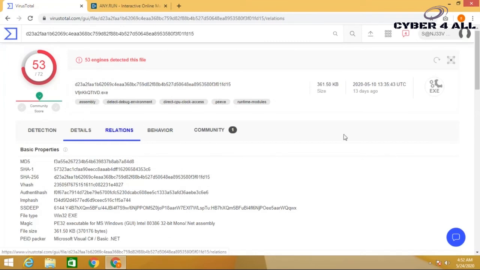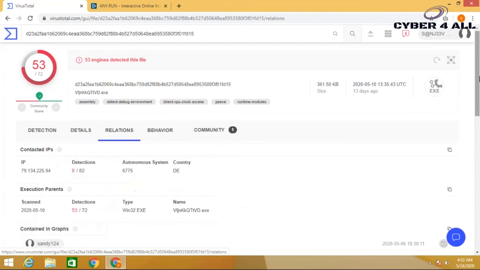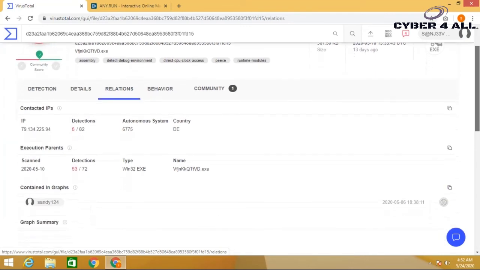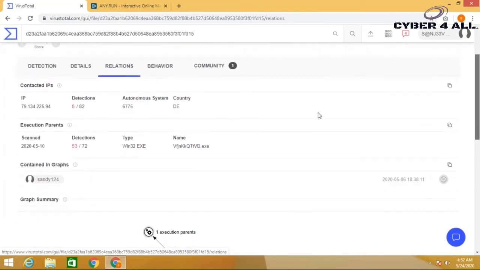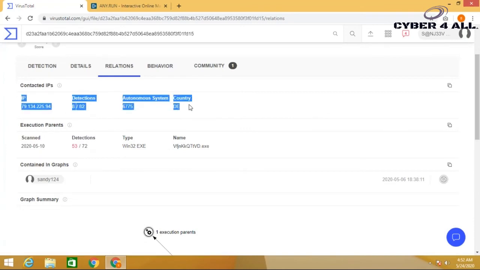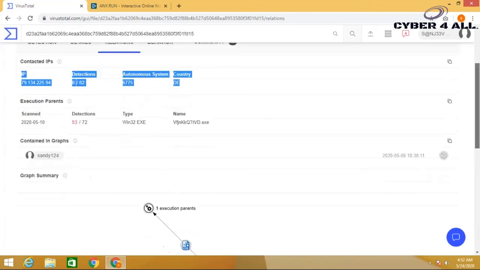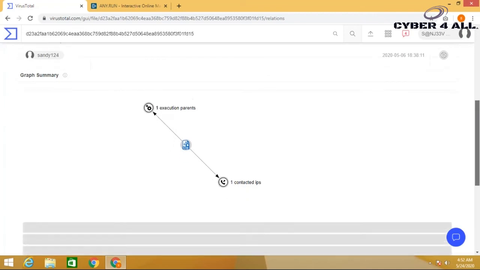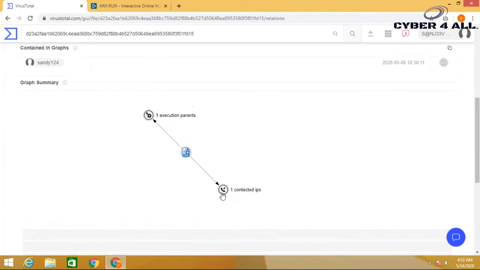In the next section, that is relations, it shows various connected IPs and their origin country. It also shows the execution parent details. And here is the graph summary, in which it represents the flow of the malicious sample through its steps of execution in relation with the obtained IP address.